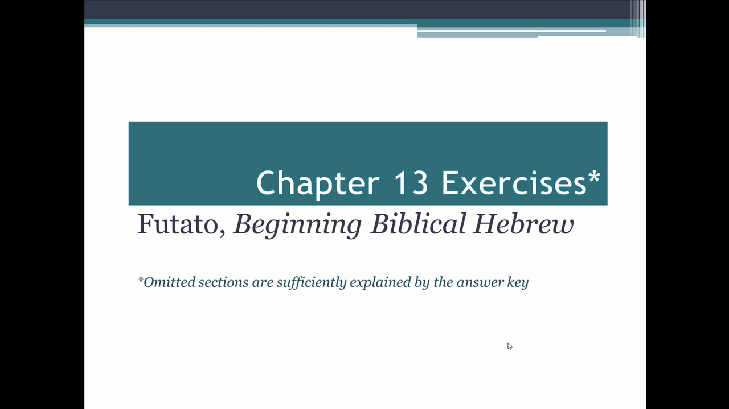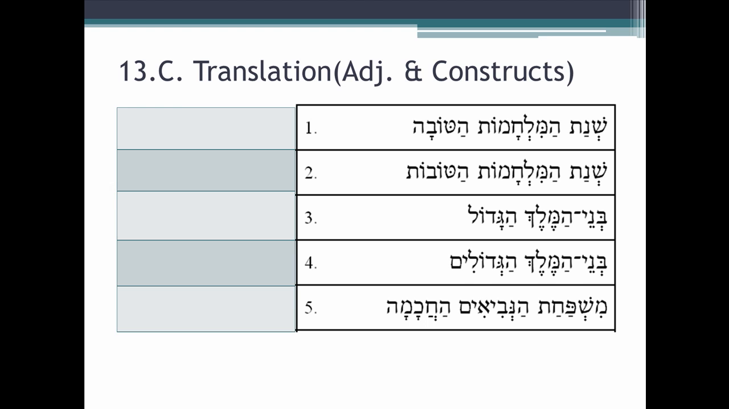These are the exercises for Futato chapter 13. 13c, we have translation, and this concerns how to translate the adjective with the noun when the noun is in construct. You know, how to handle adjectives when you have these construct chains, because the construct chains have more than one noun, and so there's a question of, well, which noun do I partner with the adjective to get the correct translation? Okay, well, let's look at these.